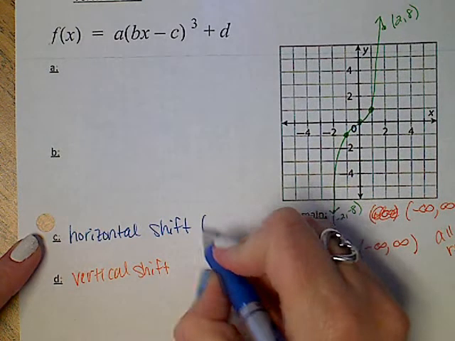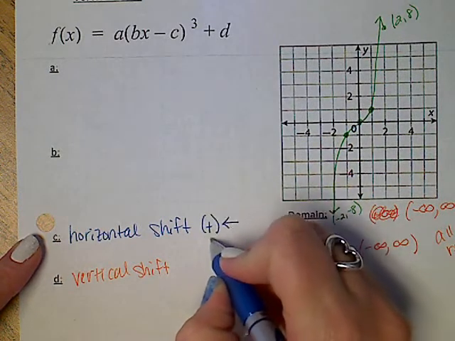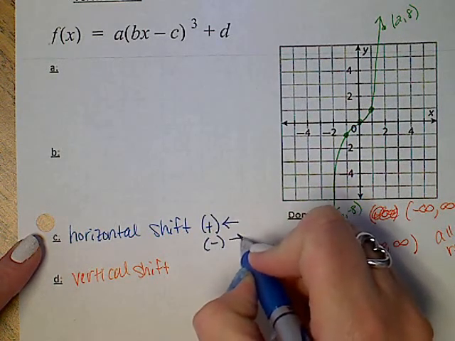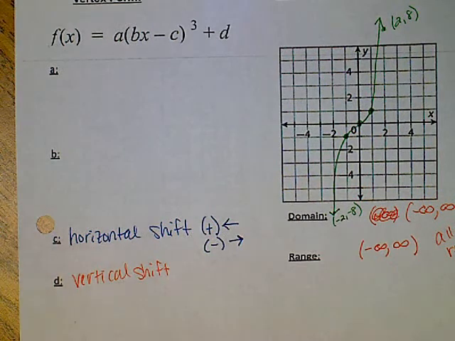If you have a positive, you're going to go to the left. If you have a negative, you're going to go to the right. That's what our C does. Now we're going to skip up to the top, and we're going to do A.